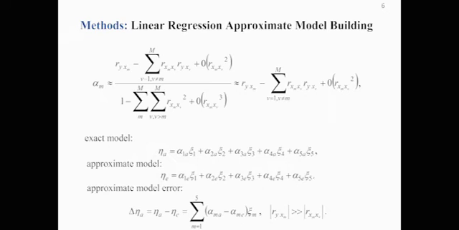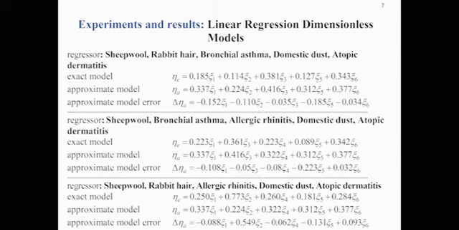To calculate the coefficients in the linear regression equations, we will use an approximate formula. The forecast error of the observed value is a value proportional to the square of the correlation coefficient between the model regressors. Poster 7 shows linear regression models for predicting an observed value in dimensionless form. An exact model is given, an approximate model is given, and an estimate of the error as a result of replacing the exact model with an approximate one is presented.